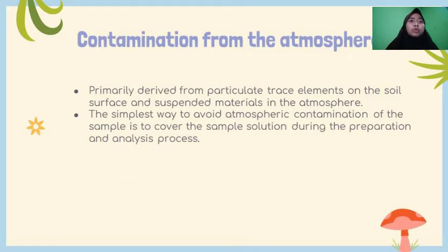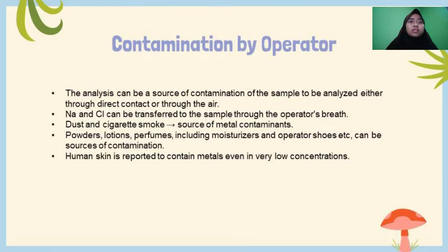The simplest way to avoid atmospheric contamination of the sample is to cover the sample solution during the preparation and analysis process. Contamination by the operator. The analyst can be a source of contamination of the sample to be analyzed, either through direct contact or through the air.